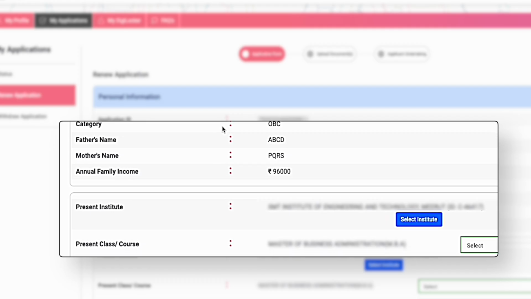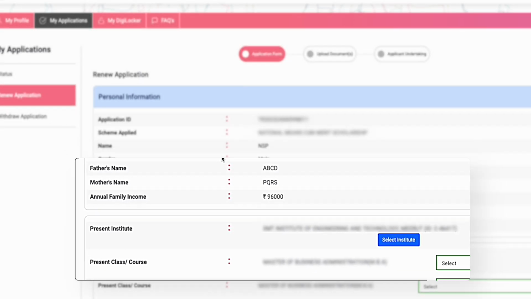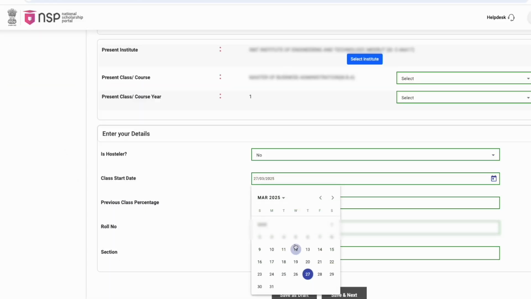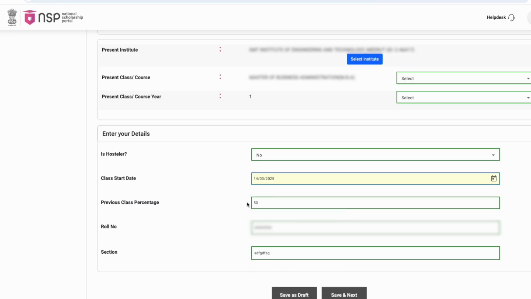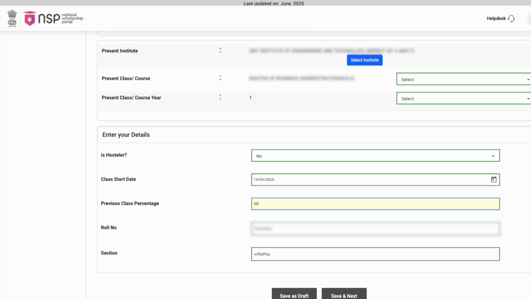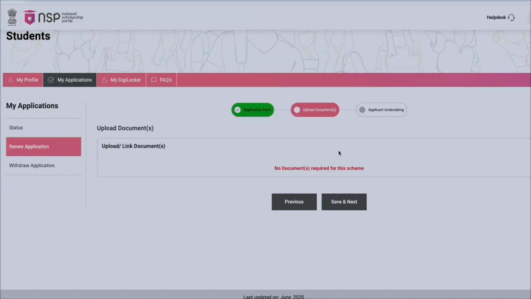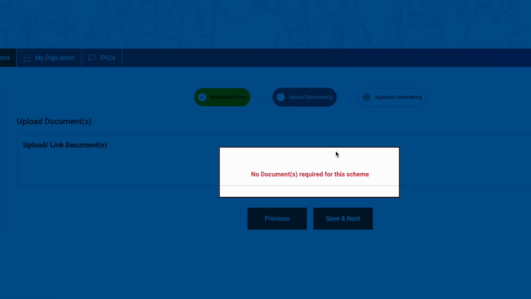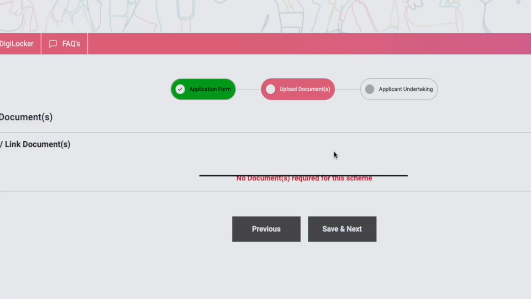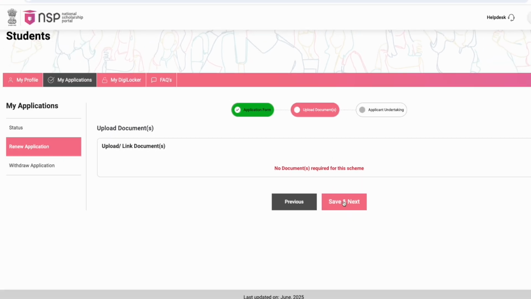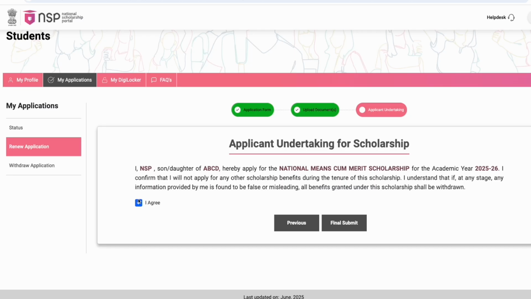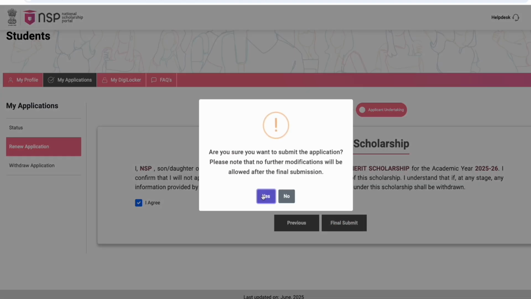After that, all your details will appear on the screen. Under Class Start, select April 2025. Enter your academic details from the previous year. In the Upload Document section, click on No Document Required to proceed. Then, under the Undertaking section, click Agree and finally click on Submit to complete the renewal process.